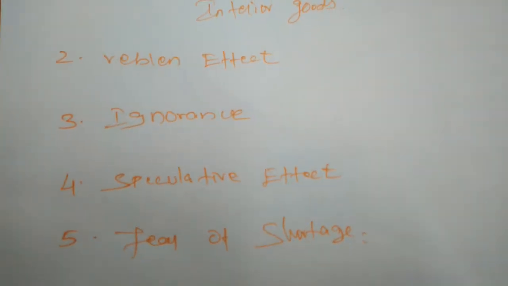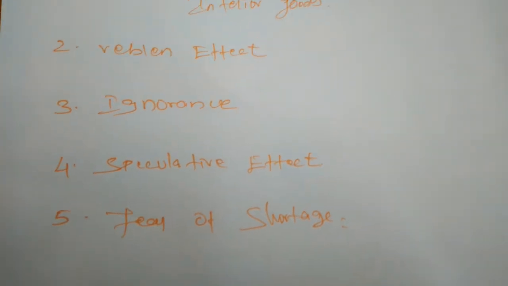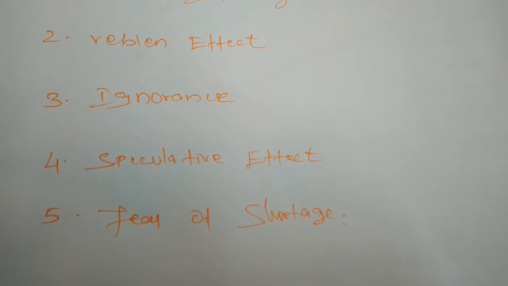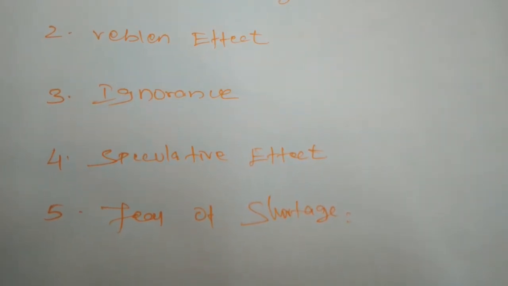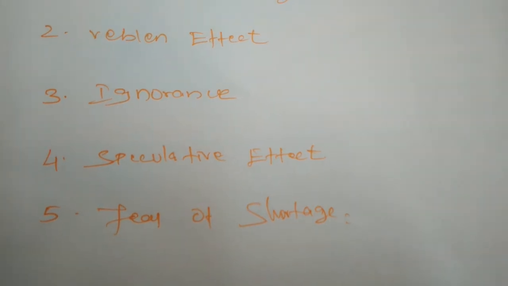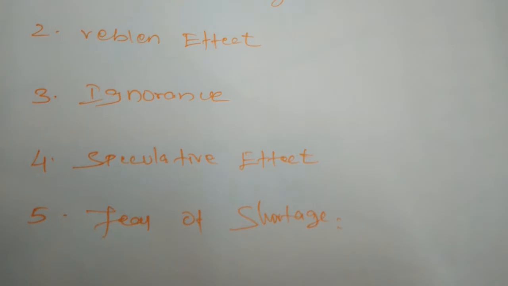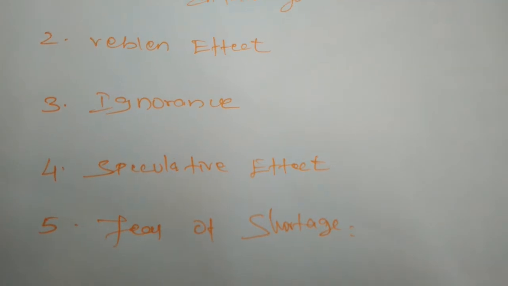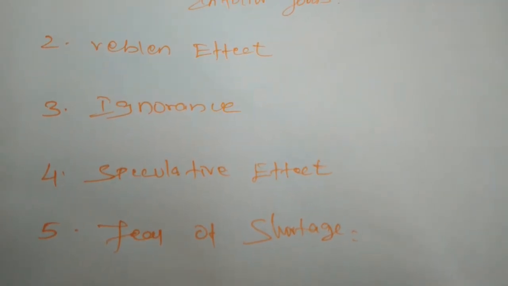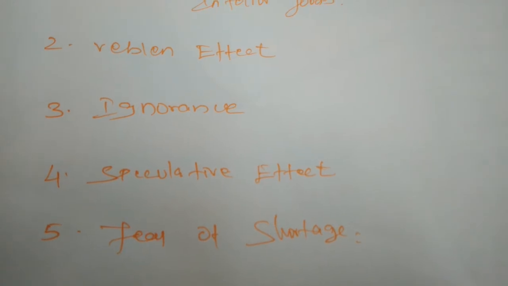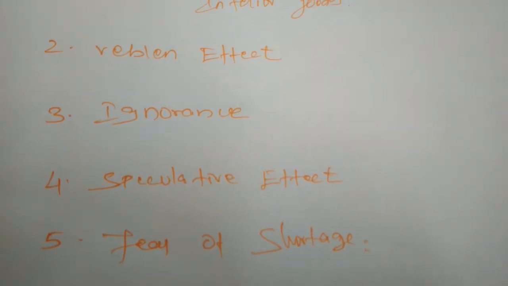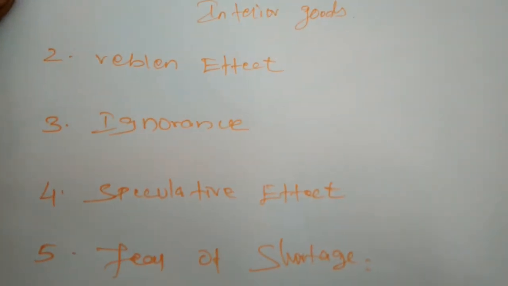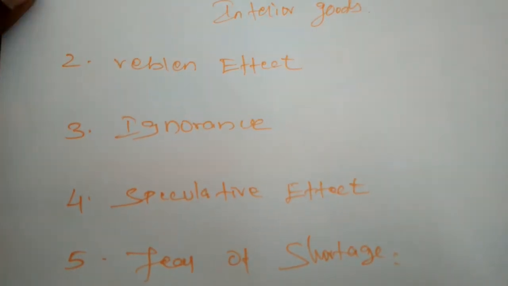Sometimes some people always think that a high-priced commodity only has high quality. Because of that, rich people or middle-income people sometimes ignore the low-priced commodity. So if the producers predict this, what will happen? He will increase the price for that commodity, even if the quality is very low, he will fix a higher price. So many people will ignore the commodities which have a low price.